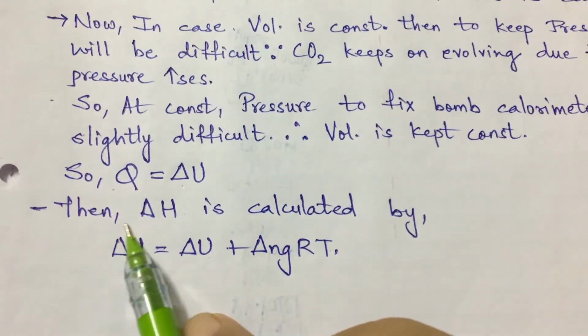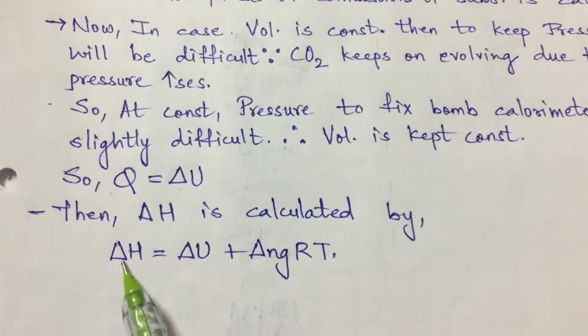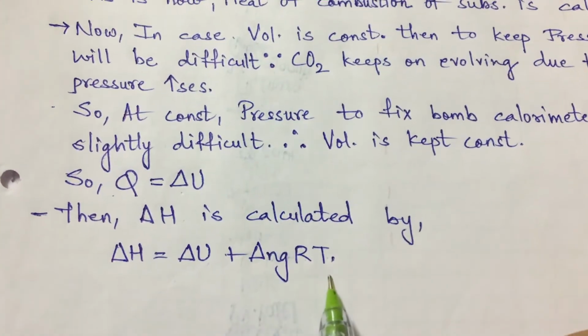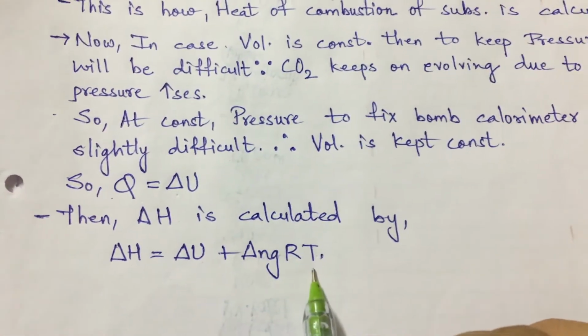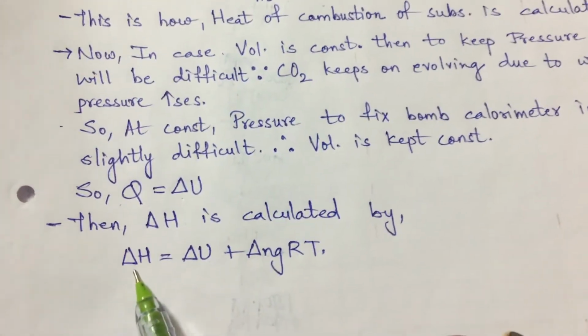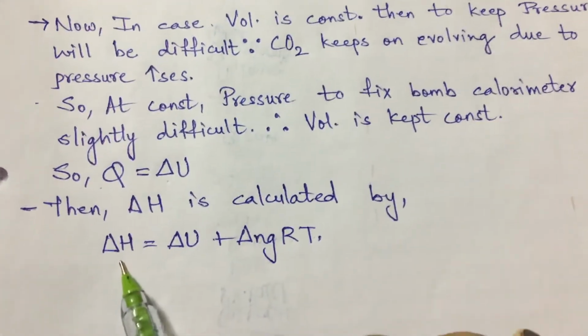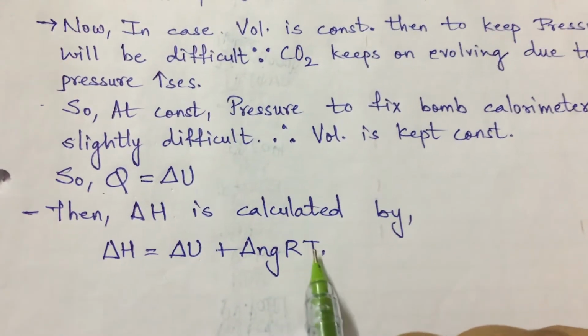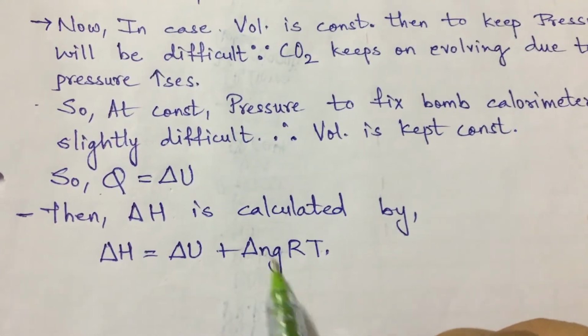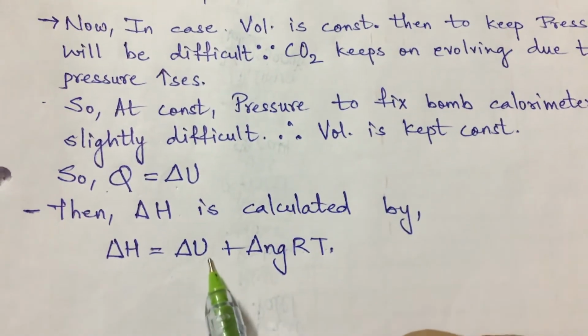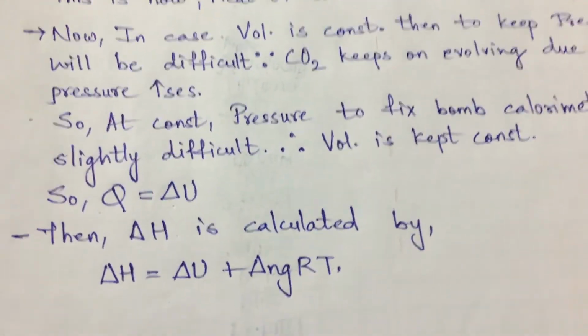So we will have to keep this relation in our mind, because it is helpful everywhere to calculate the enthalpy. And if enthalpy is known to us, R is constant, temperature is constant, and delta n g we know, then even delta U, that is the change in internal energy, can also be calculated.